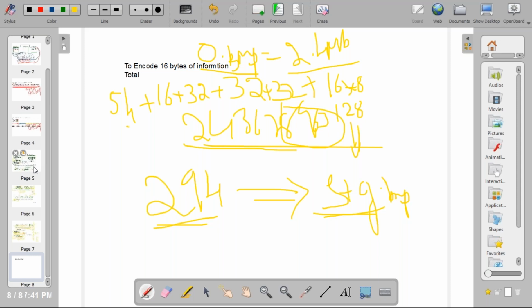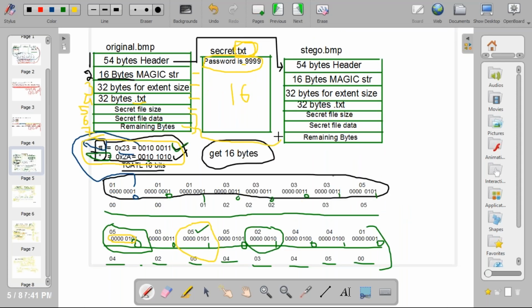Copy the remaining bytes as it is to the stego.bmp, whatever bytes remain in the original.bmp. So that is what you need to do.